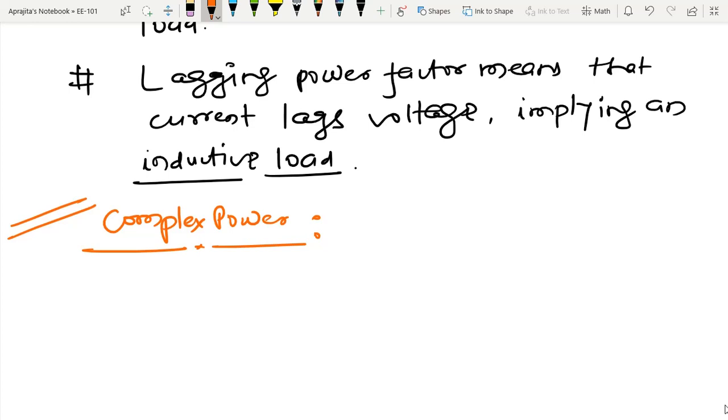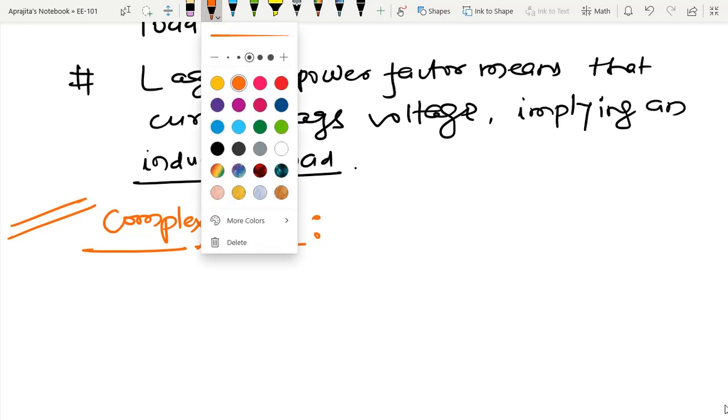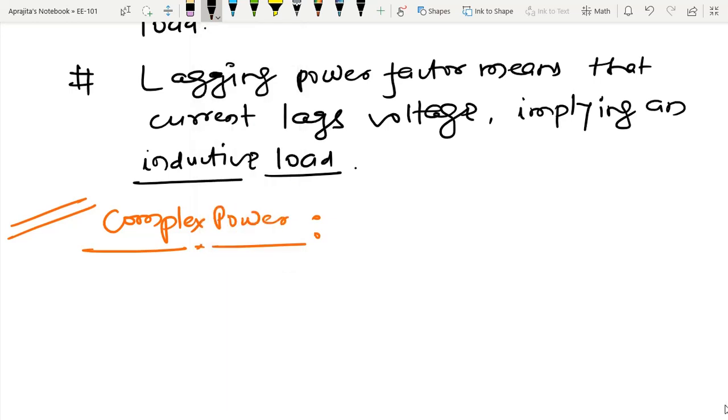And in the current scenario, complex power is important in power analysis because it contains all the information pertaining to the power absorbed by a given load. So let us write this thing as a remark.